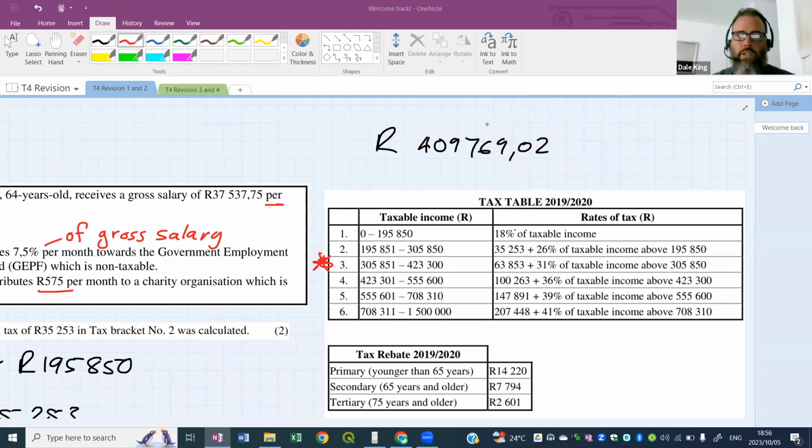Bracket 3's calculations, off you go. You should be able to do it. We won't look at rebates. Let's just do the tax calculation here using that bracket 3 calculation, and then we'll look at rebates next time because we're not going to have enough time. So I want you guys all to try this. Look at that calculation in bracket 3.